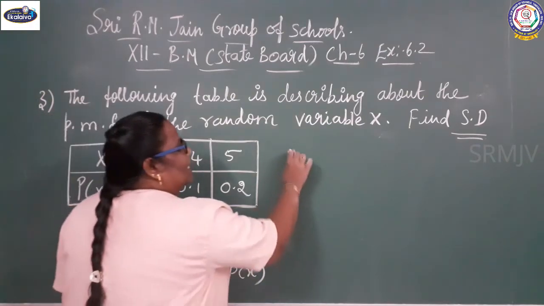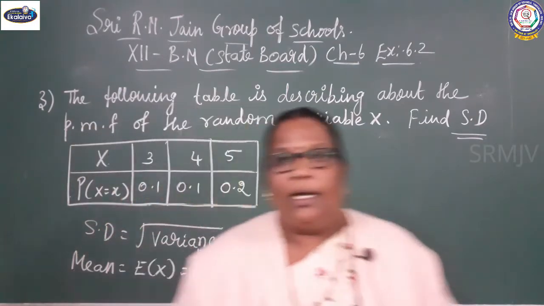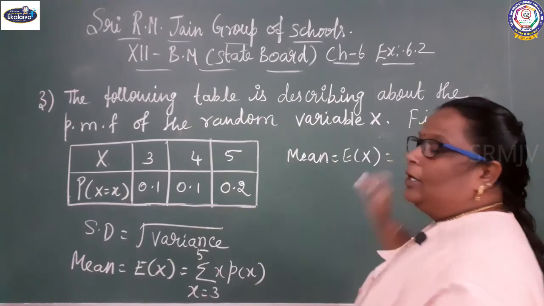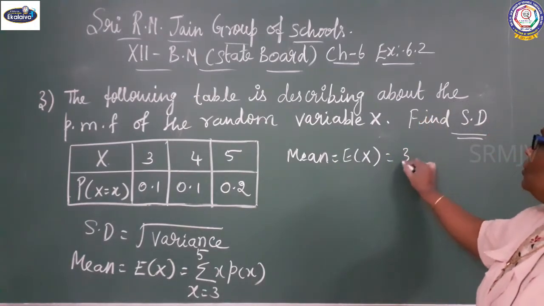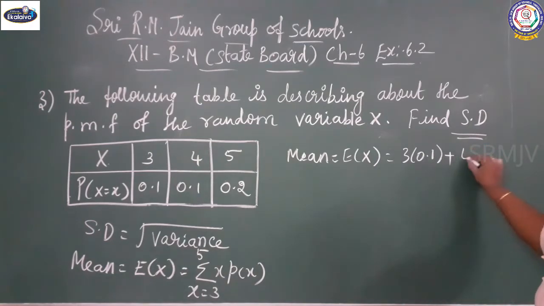So mean equal to E of x equal to 3 into 0.1 plus 4 into 0.1 plus 5 into 0.2.